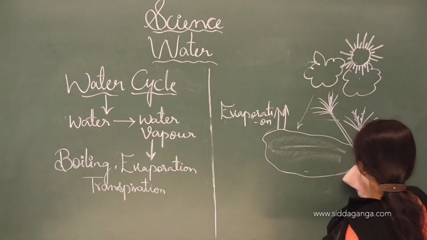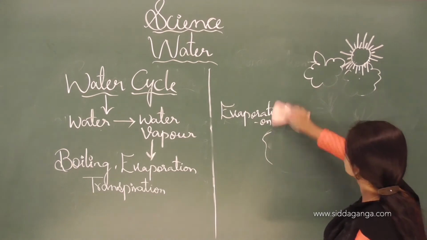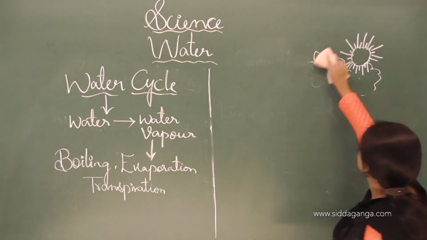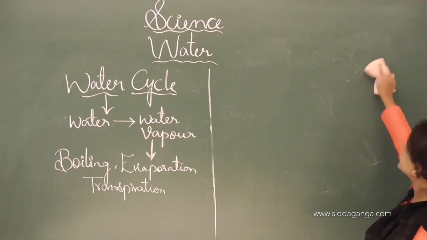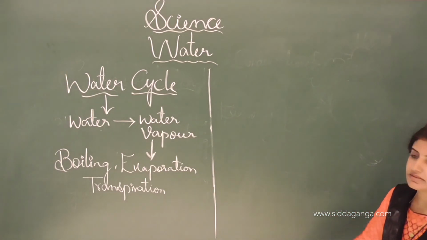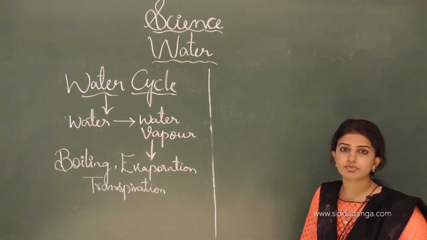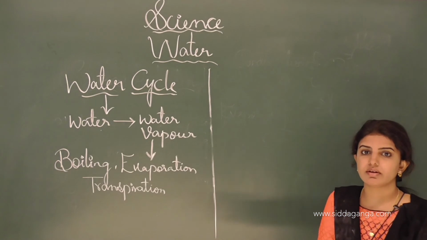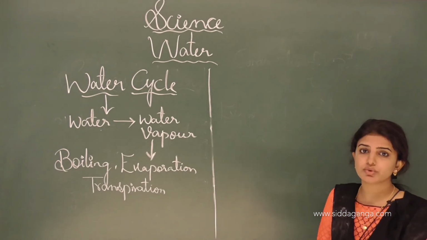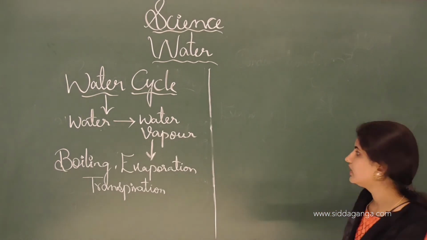And the next one is the transpiration. See, usually in plants, the excess amount of water gets transported away from the plant through the process known as transpiration.